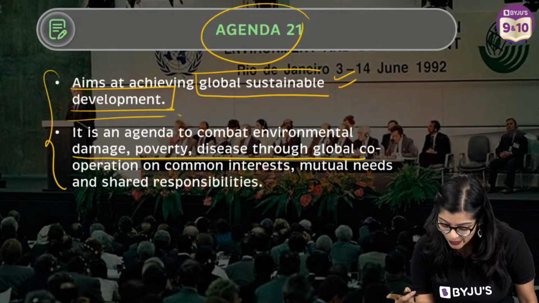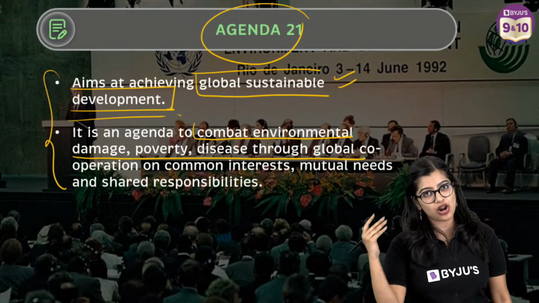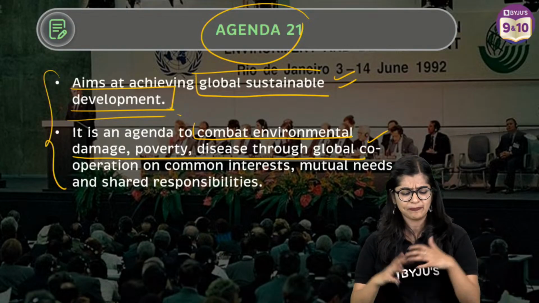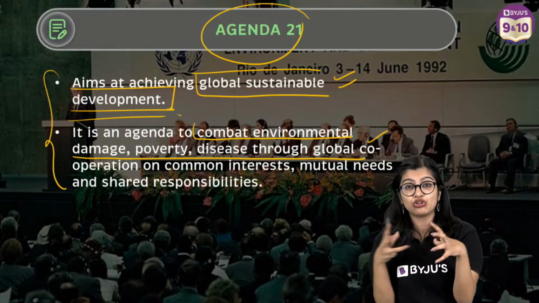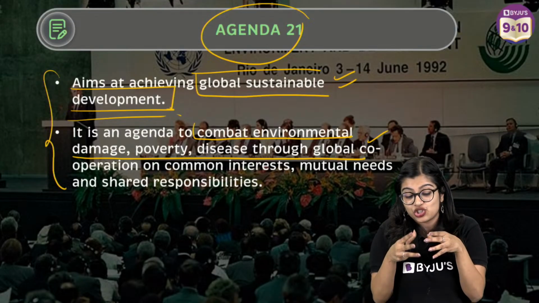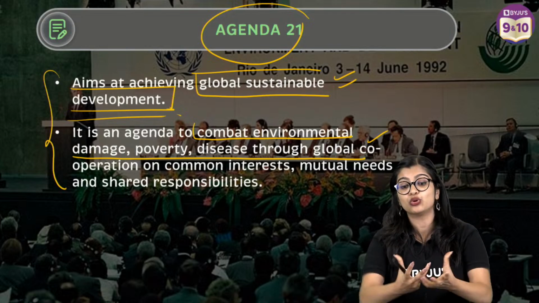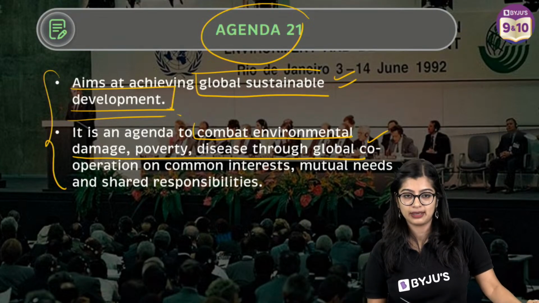And of course, we know that it is the agenda to combat environmental damage. So far, a lot of environmental damage happened, a lot of diseases were getting spread, and a lot of issues were rising up, which is why they decided that we should no longer be looking at it just as a country, but we should look at it as a global community. What can we do to better the lives of people across the globe, right? So that is what we mean by it.